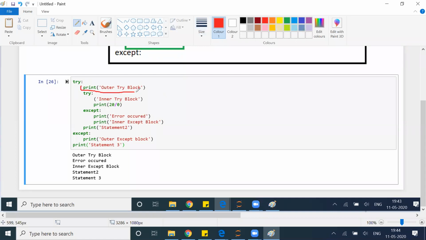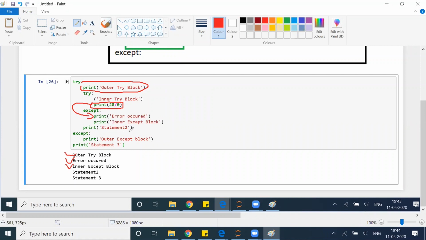Obviously this will run. It ran successfully. After that it gets into the inner block. It executed this and will give me an error. Obviously it gave me the error, so it will go and execute this part. Error occurred, print. Inner except block, print.